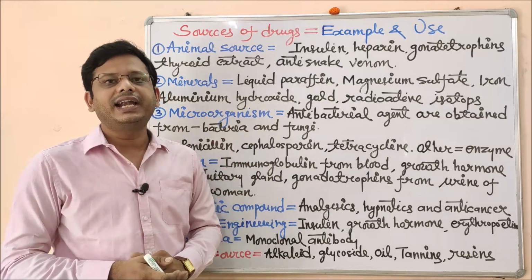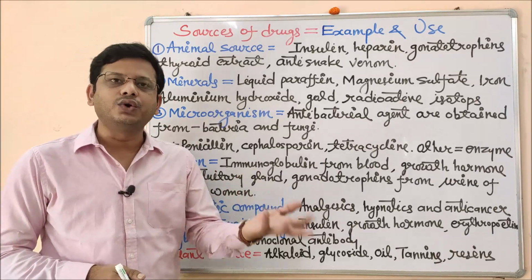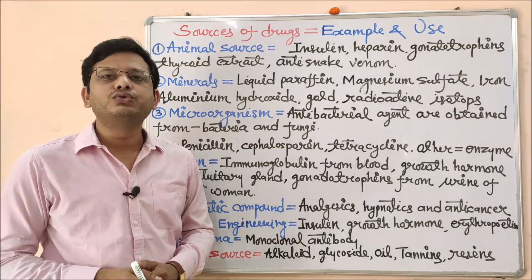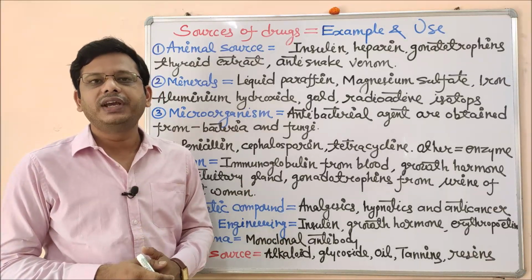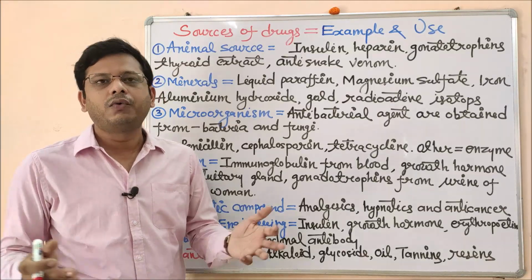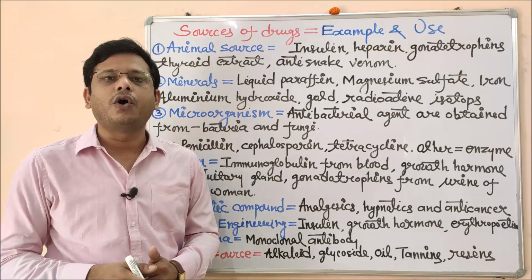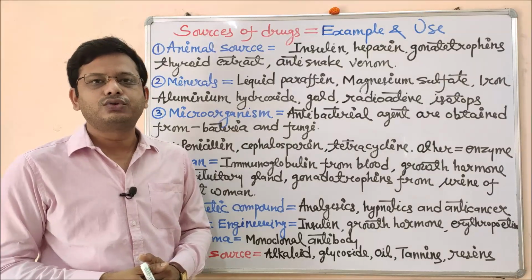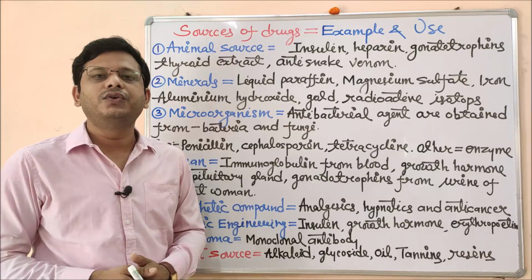So from where do we get different types of drugs? Have you used some kind of Ayurvedic product? The source of Ayurvedic products is, in most cases, obviously a plant source. Have you used gold as a medicine in Chyawanprash, like Sona Chandi? So where do we get the gold from? From a mineral source. Have you used cod liver oil? From where do you get cod liver oil? Obviously from the liver of cod fish, which is obtained from a marine source, and actually is also from an animal source. So there are so many sources from which we can get drugs. Now in this video we will cover them.